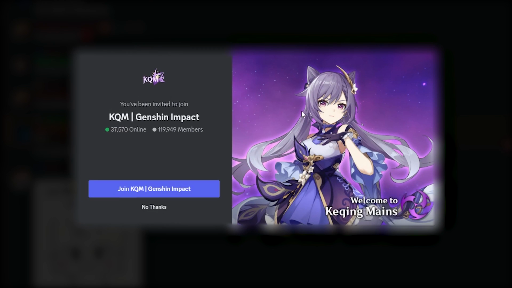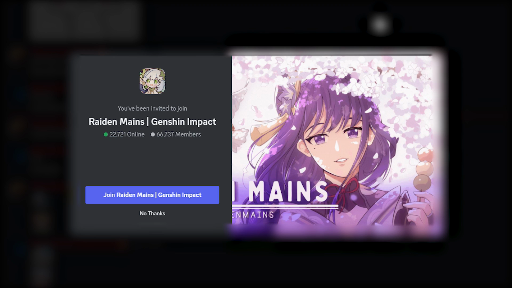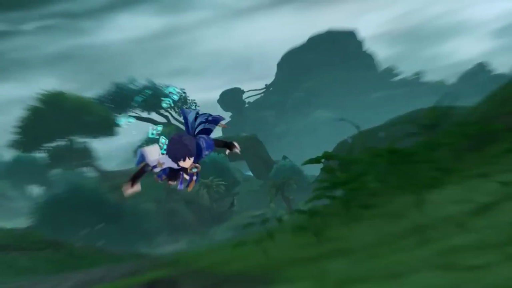So that leaves its member count being just a little bit inflated compared to everyone else's, being almost twice as much as Raiden's, which is in second place. So she gets a little bit of a leg up in this, but it's okay. It's just one character. Everyone else's is pretty normal.